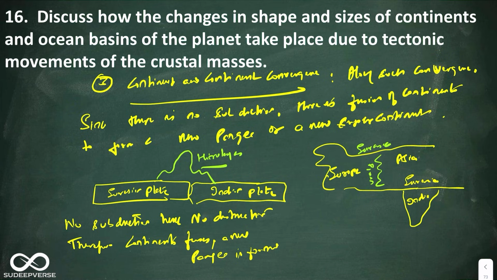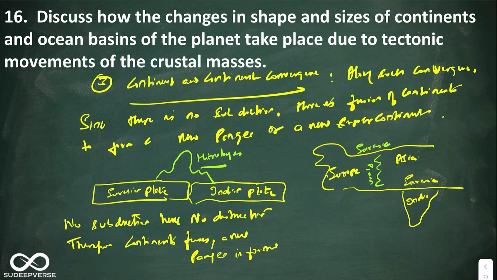These two examples show how C and C convergence, that is continent and continent convergence, will always result in fusion of continents to form a completely new Pangea. And that new Pangea will again be broken down by divergent plate boundaries. A new ocean is formed and all these blocks of Pangea will go to different places. Again, they will all come together to form a completely new Pangea. So this is what the plate tectonics theory says: the formation of the Pangea, the breaking of the Pangea, the flight of the Pangea and the coming back of the Pangea is a cyclical process. It has happened in the geological past of the earth and it is going to happen in the geological future as well.